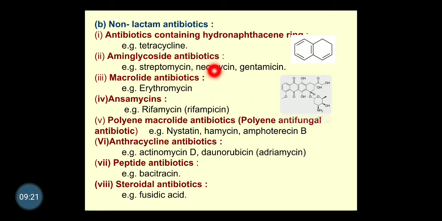Chemically, they have glycosidic linkages. Next, macrolide. Macro means a larger, complicated structure; erythromycin belongs to the class of macrolide antibiotics.